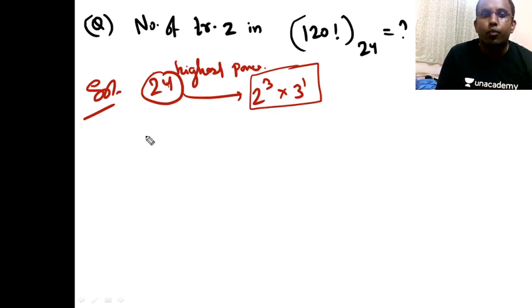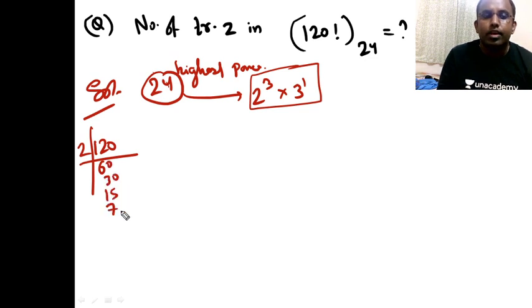Then in 120 factorial, what is the power of 2 I'm looking for, right? 2 will go 60, then 30, then 15, then 7, then 3, and then 1. 90, 105, 112, 115, 116. I think 116, right?